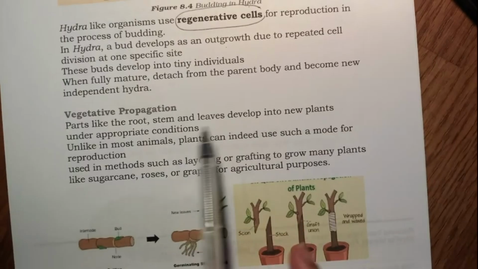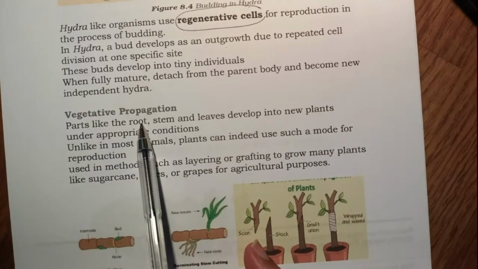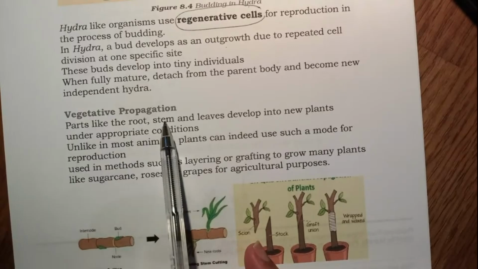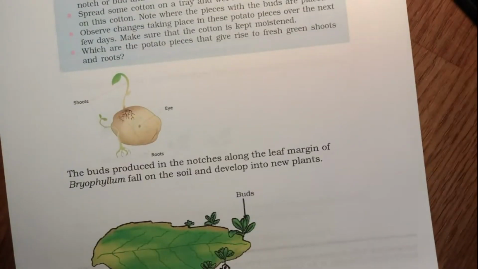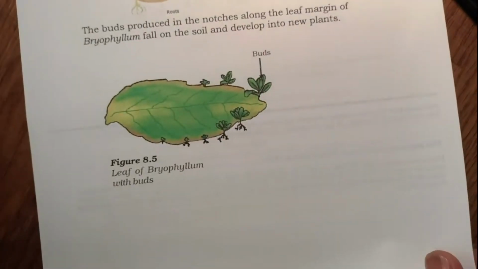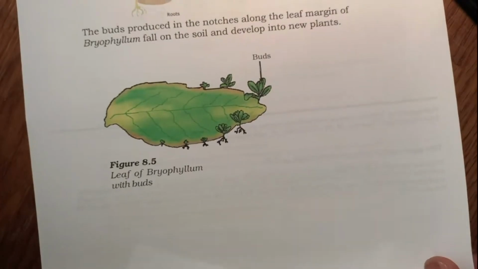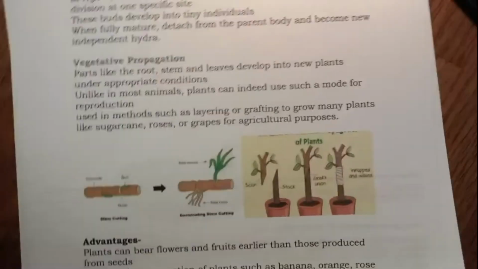The new plant is developed from the root, like in banana, from the stem, like in sugarcane, or a new plant can also develop from the leaves, and the example of that is the leaf of Bryophyllum.